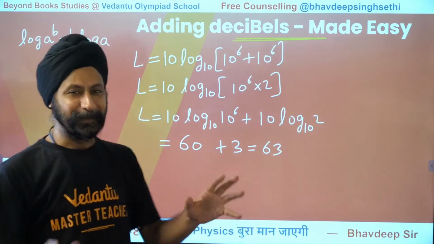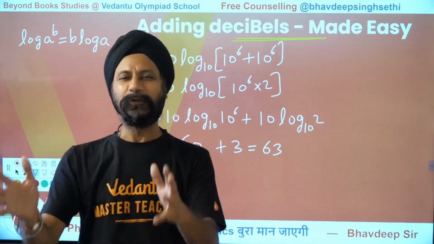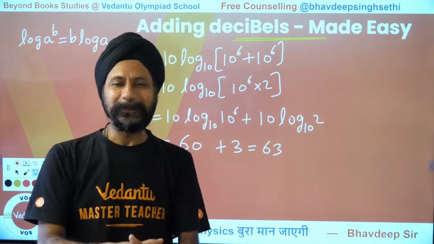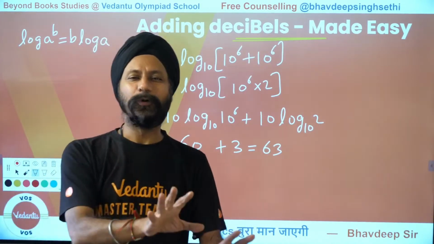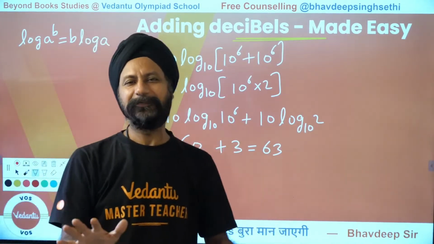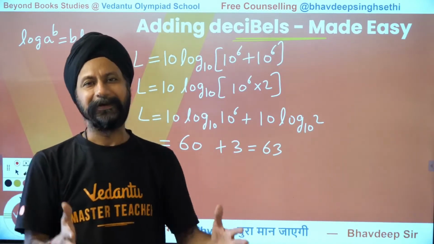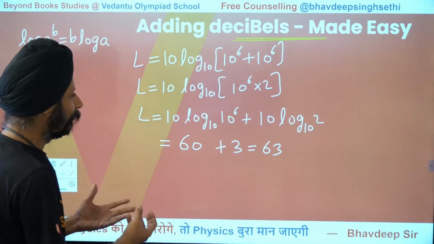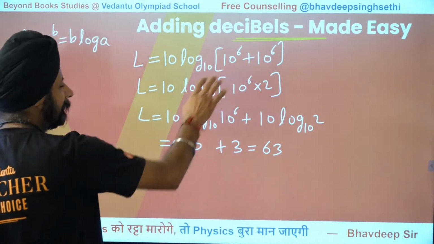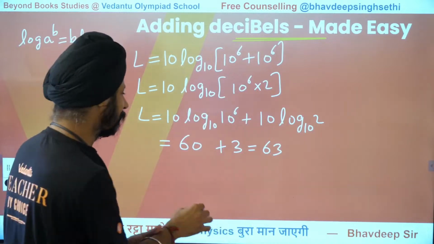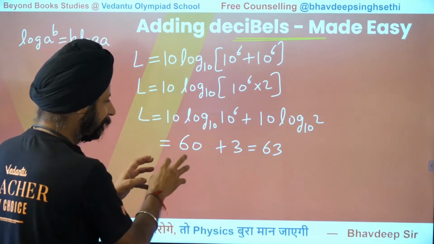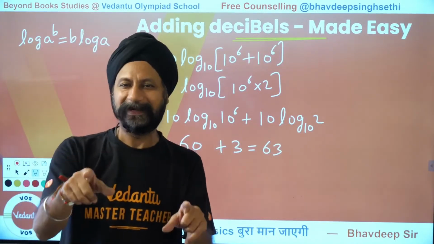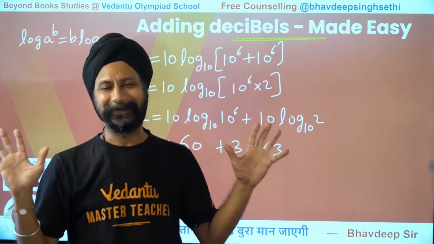What this is telling me is if you have two sound sources of the same decibels, you add those levels, you get three more. That's it. Whatever that original level was, three more than that. 100 and 100, 103. 101 and 101, 104. Come on, this is so mind blowing, so amazing. If you have two same sound sources, equal levels, the resultant is that level plus three. So far, are you clear? Give me a thumbs up or write in the chat box, comment box. So far, is it clear?